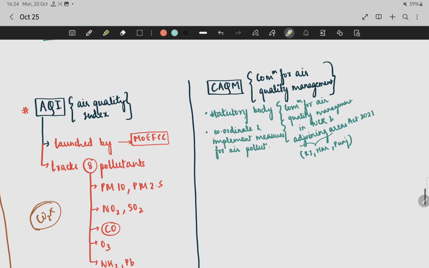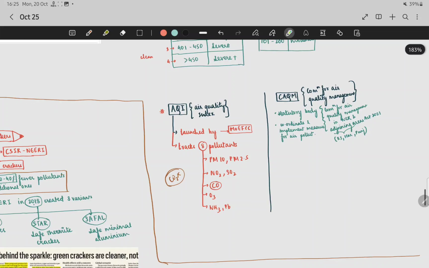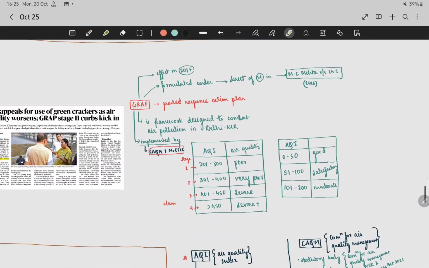Now let us see what this CAQM is, that is the Commission for Air Quality Management. It is a statutory body, established under the Commission for Air Quality Management in NCR and Adjoining Areas Act, 2021. The adjoining areas covered are Rajasthan, Haryana and Punjab, and it coordinates and implements measures for air pollution. So you have to remember this whole.